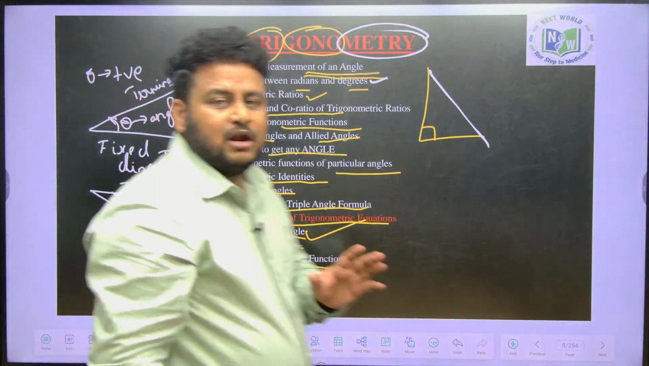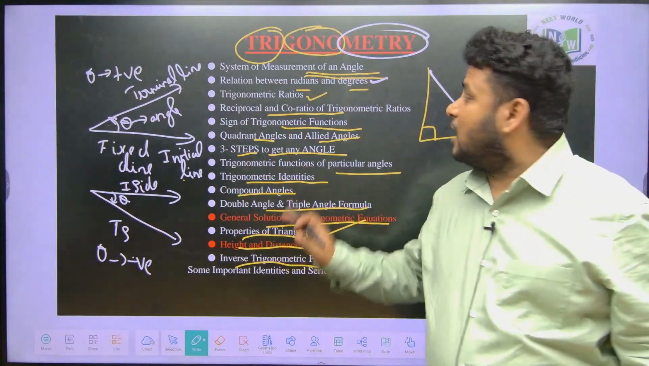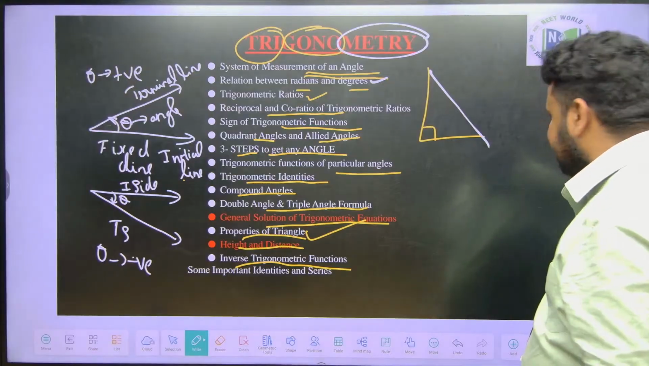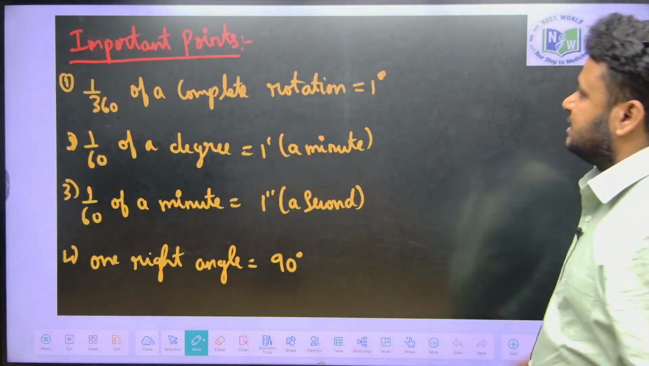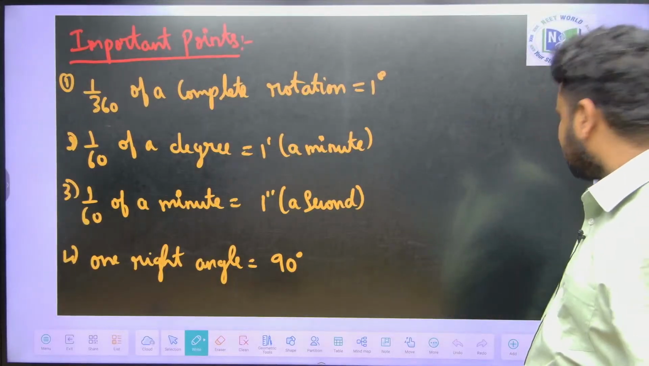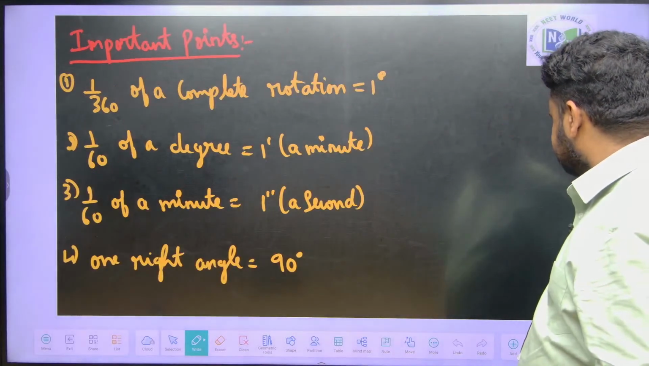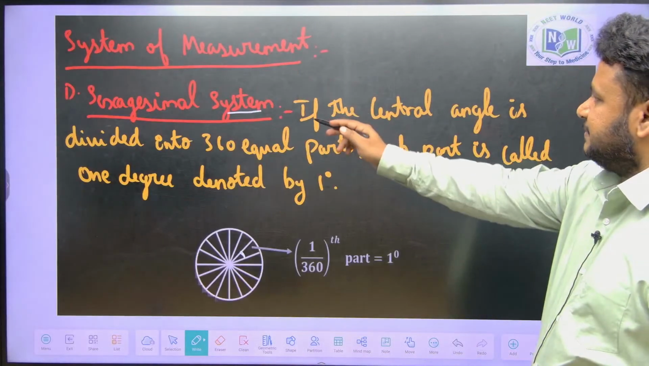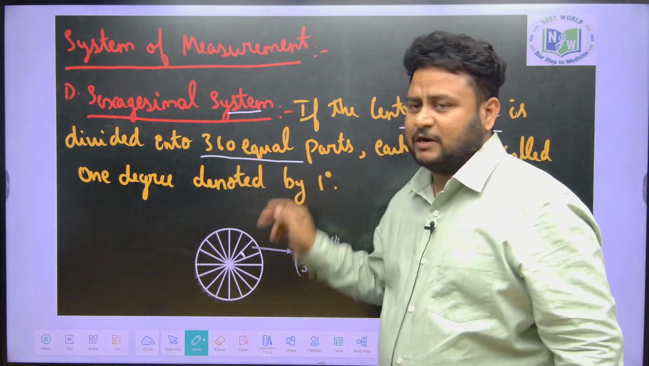So this is all about angles. That is what I meant by angles. Now let us see how to measure an angle. There are two systems. One is the sexagesimal system, another one is the circular system, which we also call the radian system, or radian measurement. First is sexagesimal measurement, that is if the central angle is divided into 360 equal parts.